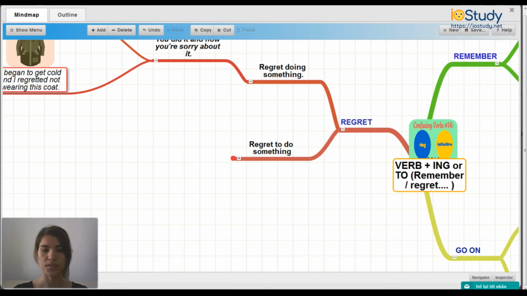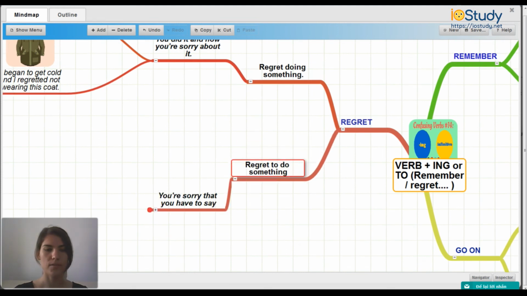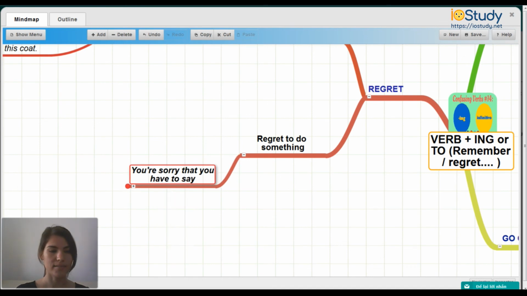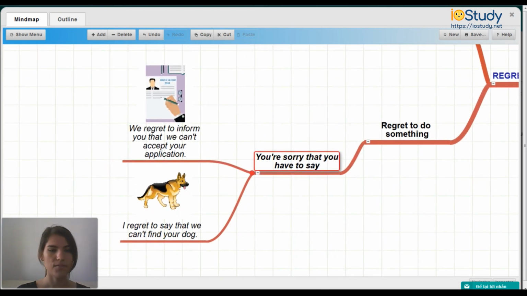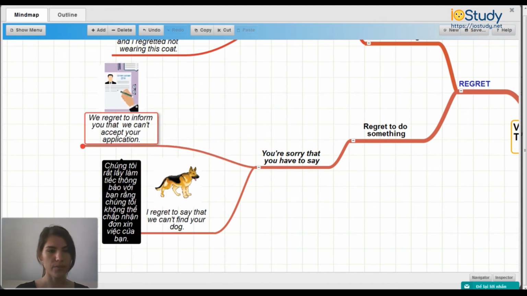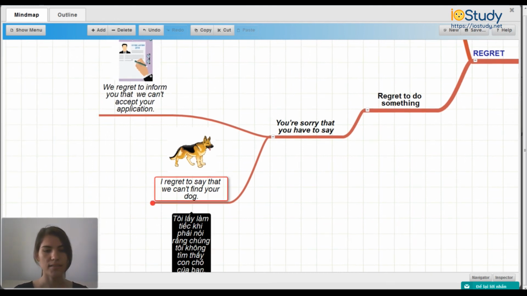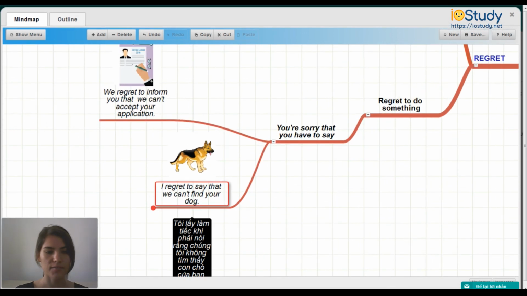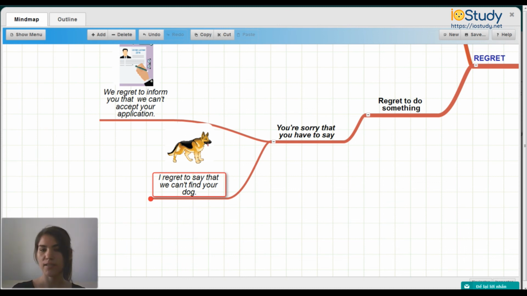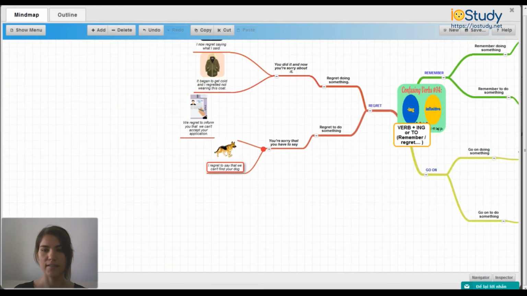Then you can regret to do something. For example, this means you're sorry that you have to say something. So for example here, we regret to inform you that we can't accept your application. And we regret to say that we can't find your dog. Okay, so both of these are talking about regret to do something, which means you're sorry that you have to say it.